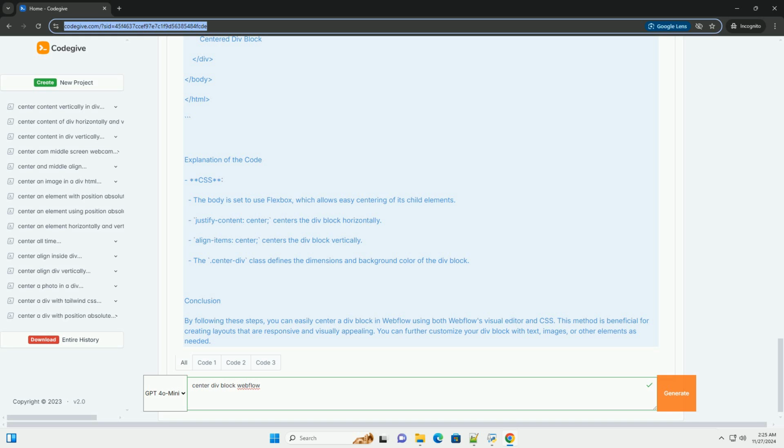Step 5: center the div block vertically. To center the div block vertically, you can use Flexbox. 1. Select the body or the parent container that holds the div block. 2. In the Style panel, set the display to flex. 3. Set the justify setting to center, this will center horizontally. 4. Set the align setting to center, this will center vertically. 5. Ensure that the parent container has a height set, for example 100 vh for full viewport height.